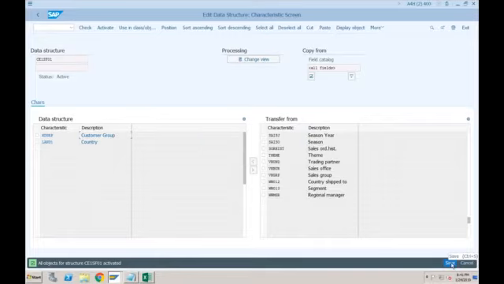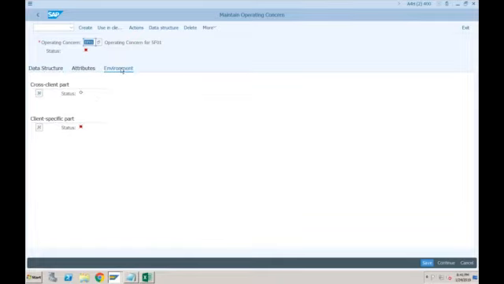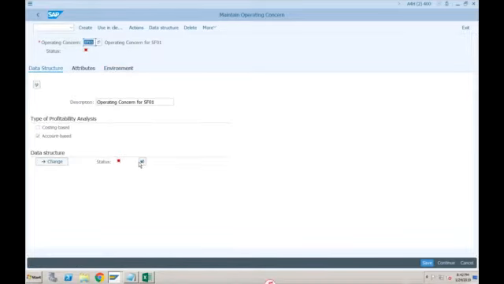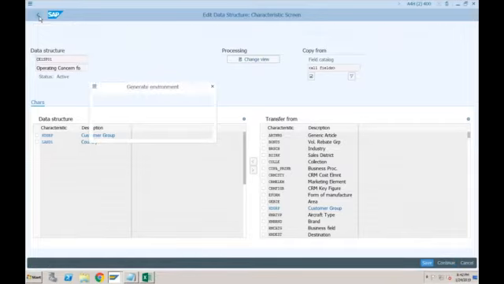Okay, let's save this again. I think it is done. Let's go back and see. So this is still not activated. In order to do that, let's go to the environment and click on activate. Data structures are still not active. Why? Okay, this is still not active. Let's see. Change, activate. It seems activated. Let's go back. Yes.